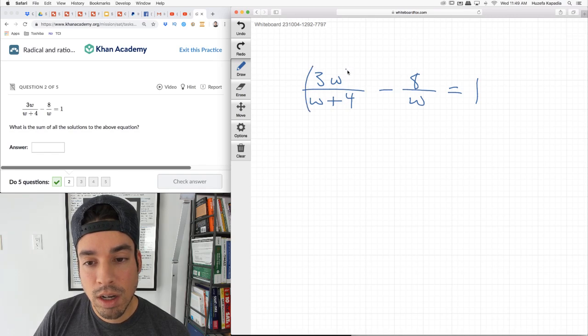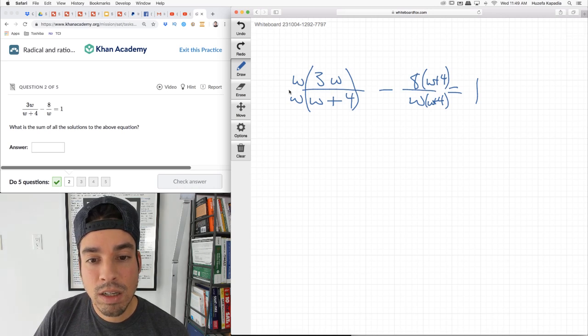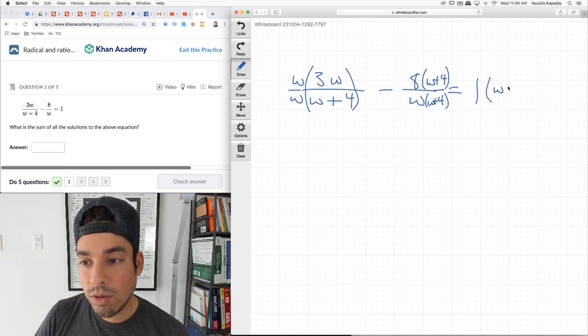So this one, I'm going to multiply it by w over w. This one, I'm going to multiply it by w plus 4 over w plus 4. I'm allowed to do that because I'm multiplying by w over w, which is 1, and w plus 4 over w plus 4, which is 1. This side, we multiply by the entire thing.